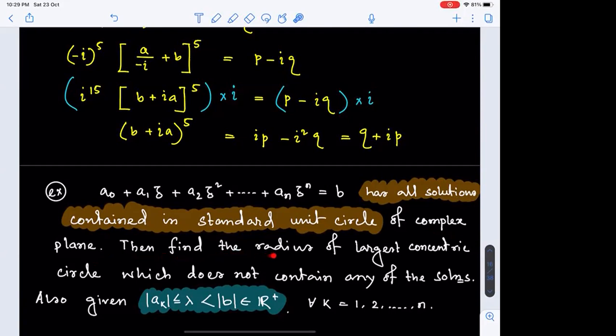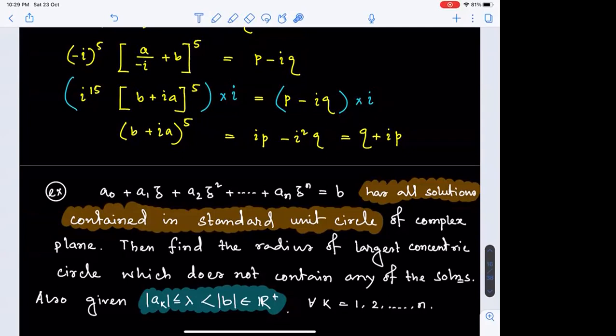We need to find the radius of the largest concentric circle which does not contain any of the solutions, concentric to this unit circle. We already know from this highlighted information that if zk are the solutions, then modulus of zk is less than 1.